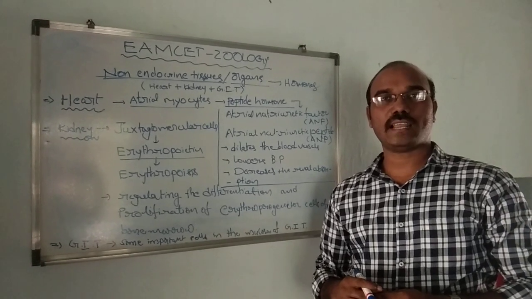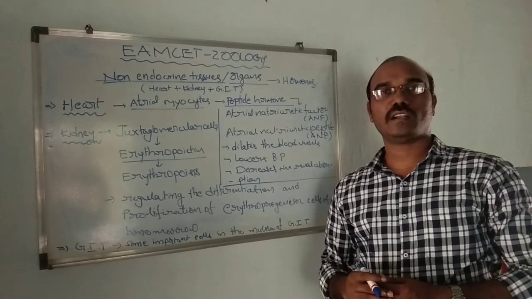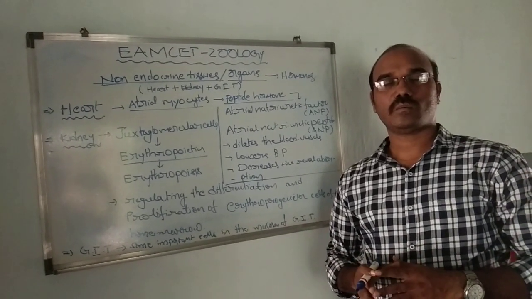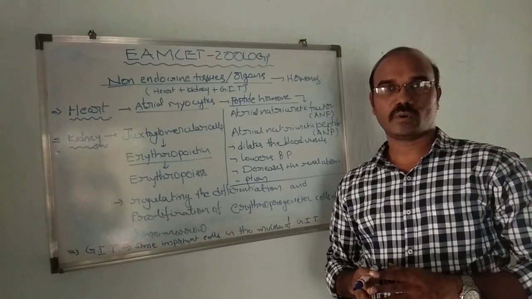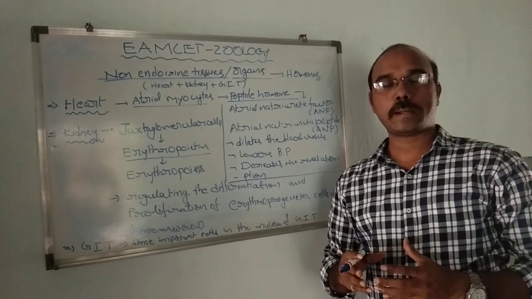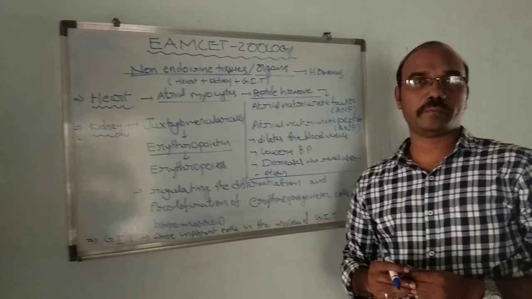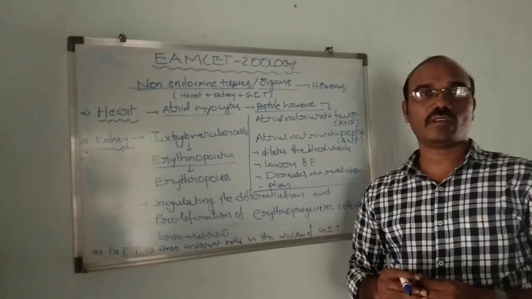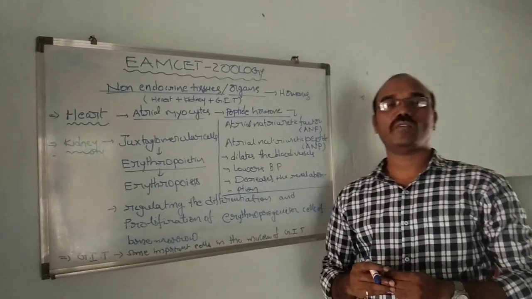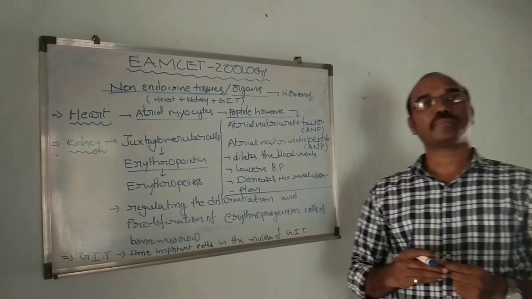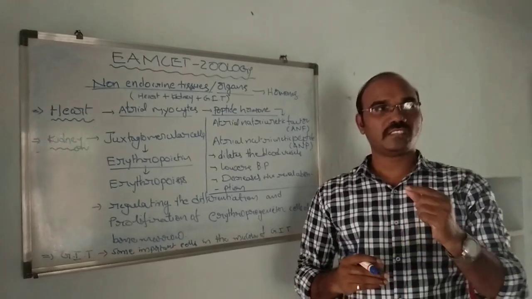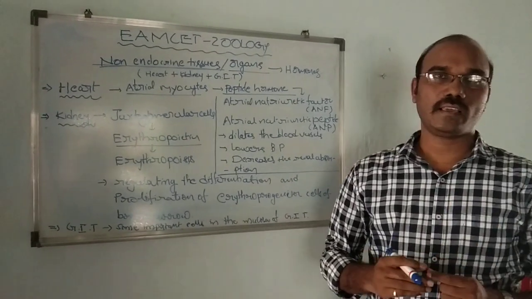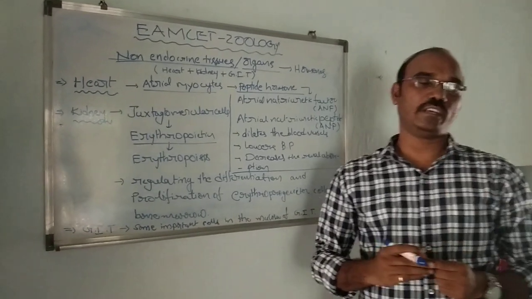In the last day and the day before, we have been learning about the different endocrine glands. Now let us see what the corpus luteum is. Corpus luteum is formed from the rupture of the Graafian follicle or ovarian follicle to release the ovum. This ruptured Graafian follicle or ovarian follicle is called the corpus luteum.